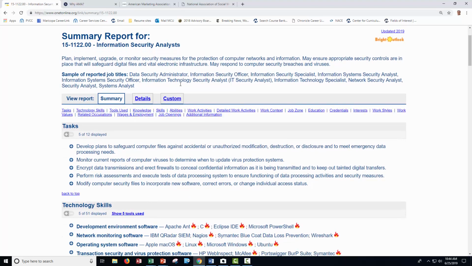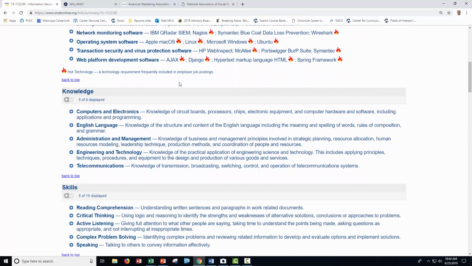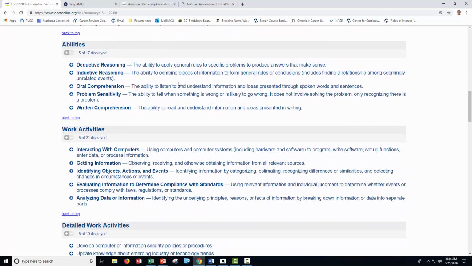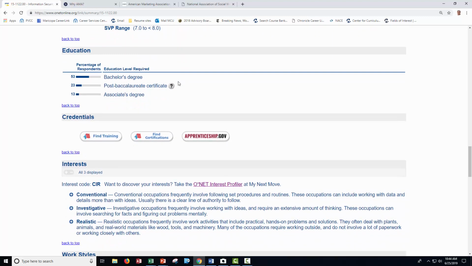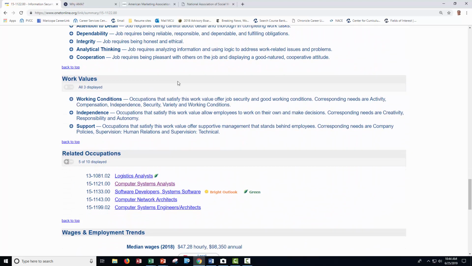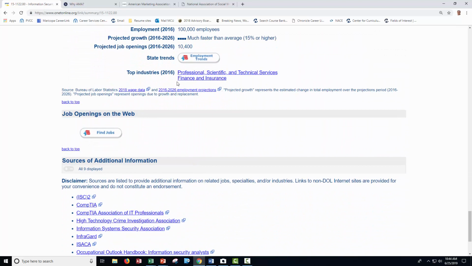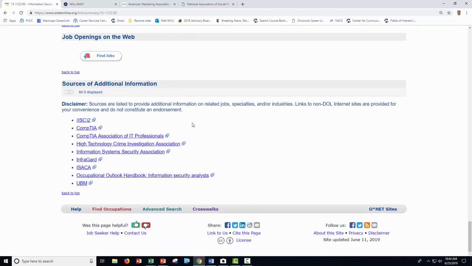Again, ONET is really valuable with information, but we want to find the professional association for computer specialists in security. We go down to the bottom, and again, the sources of additional information, and you can see that there's a number of professional associations, organizations that form around security information on computers.